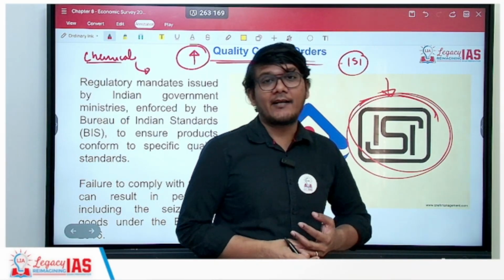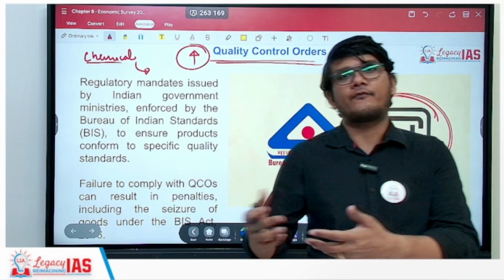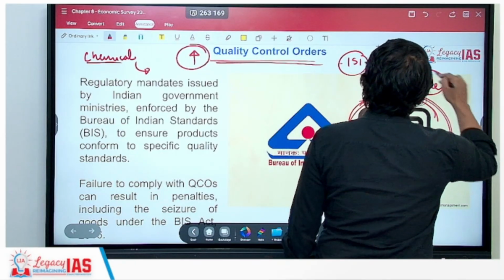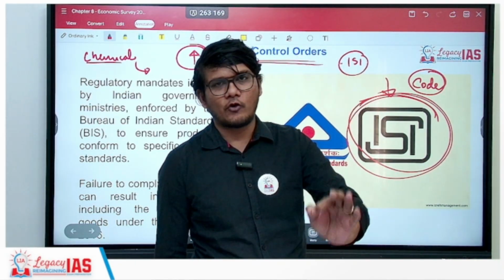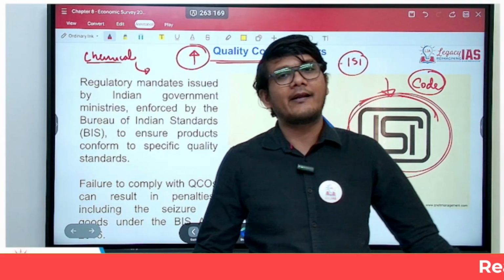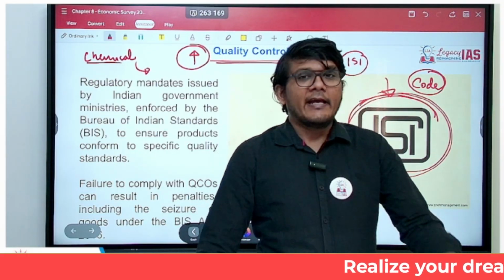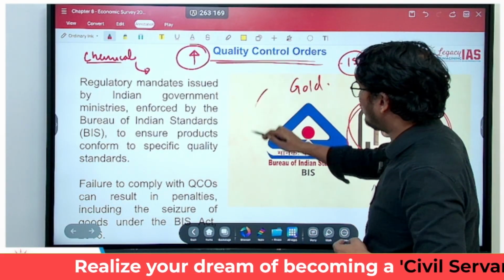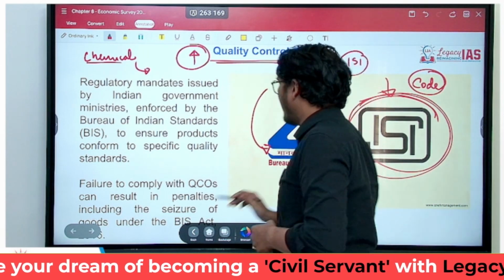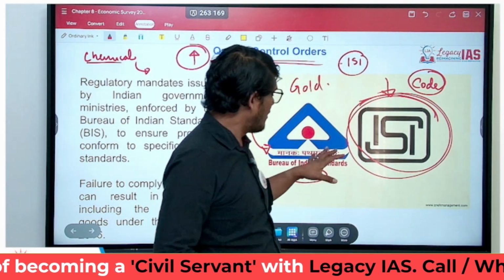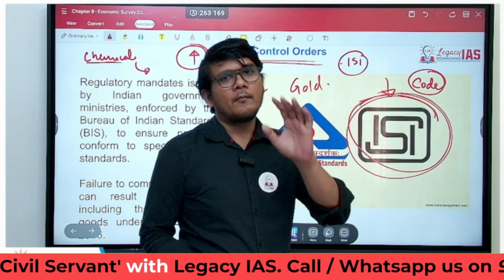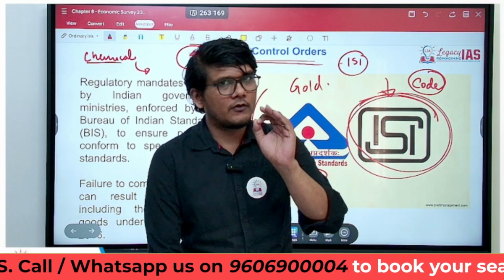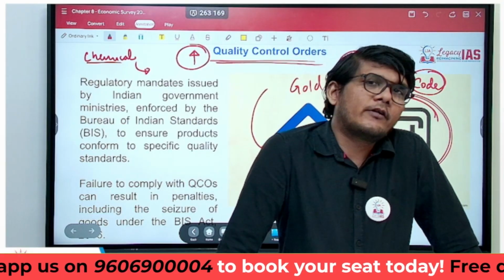Now, these ISI standards are different for different products, and you have a code for each of those things. So you will have an ISI standard for your helmets, for your iron, for your other electrical equipment, and so forth. In the same manner, when you would be buying, for example, gold, you would also see the BIS standard mark or the stamp on it, which is the Bureau of Indian Standards mark. It ensures that the gold that you are buying is of the right quality and there is no dilution as such.